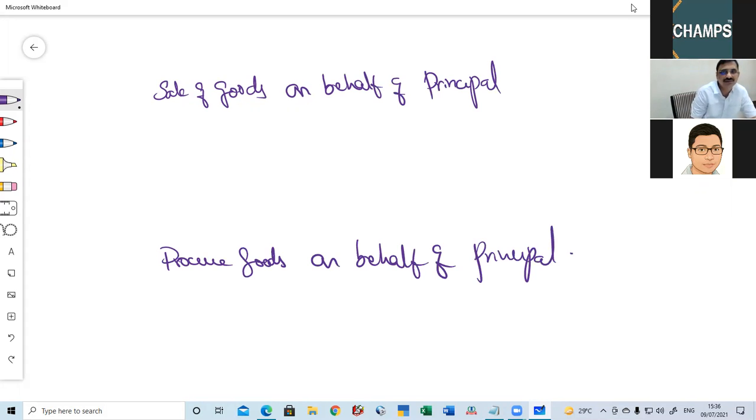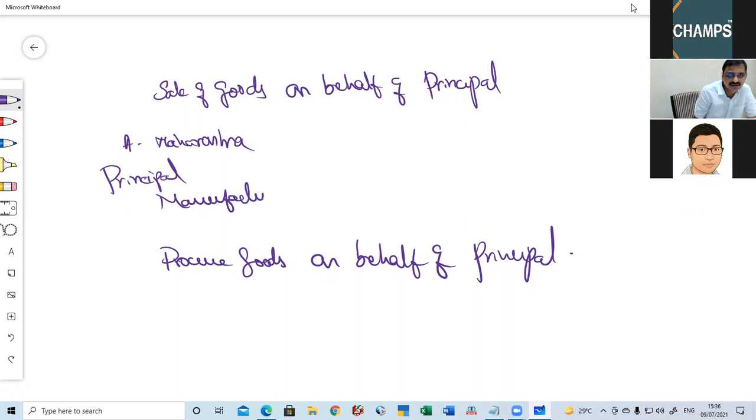These are 2 items. Yesterday itself I gave you 2 examples. One is Mr. A, who is in Maharashtra. This fellow is the principal, the manufacturer. Now he manufactured goods.